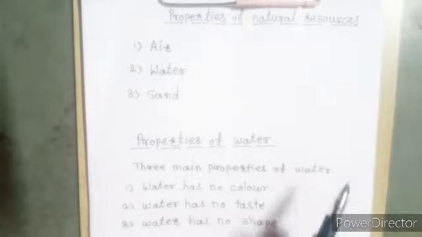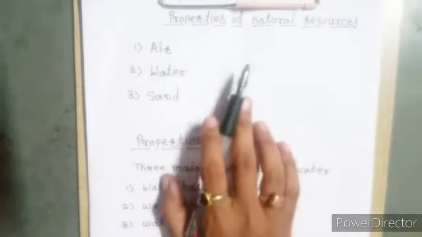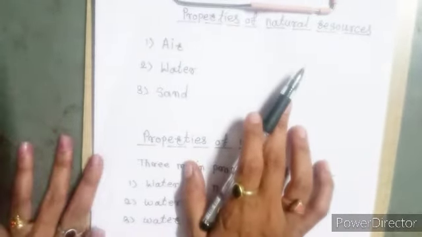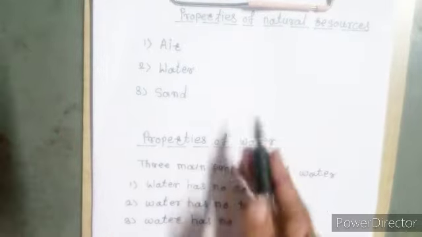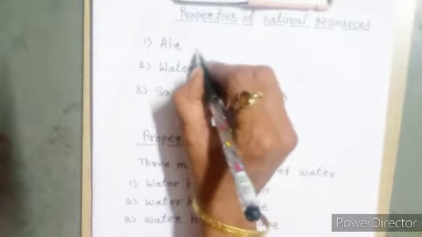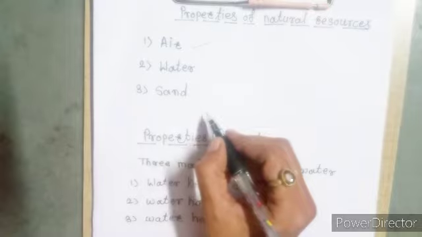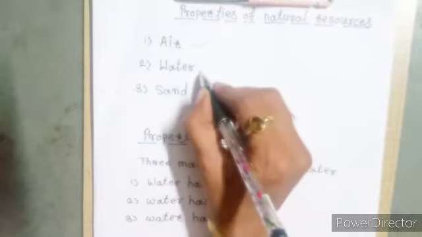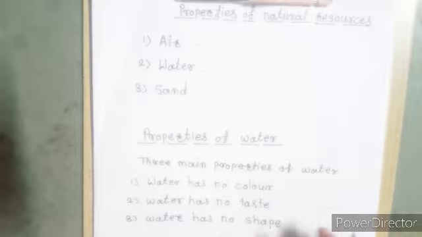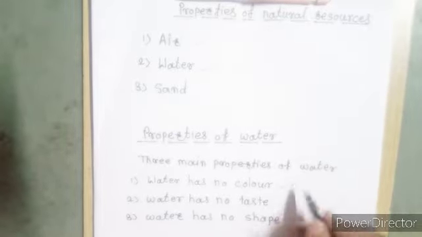Good morning students. Today we learn the properties of natural resources. In the previous period we learned about the properties of air. Now today we will learn the properties of water. There are three main properties of water. That is, water has no color.